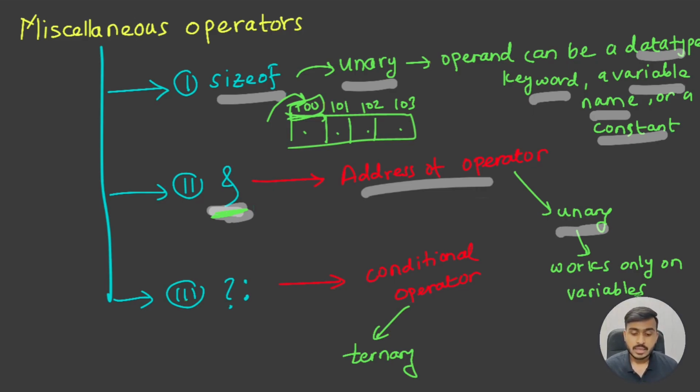Okay, now the third operator, that is the conditional operator. Right now I will not give you much detail about this conditional operator because it's a little bit different compared to the sizeof and address of operators. So right now let's not discuss too much about it, but just remember it's the ternary operator, so it requires 3 operands in order to operate. So with this, let's quickly move on to VS Code and start with coding.